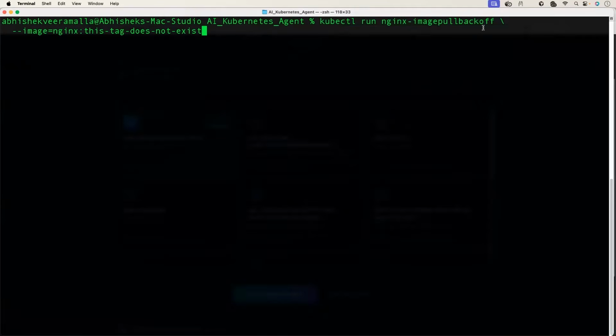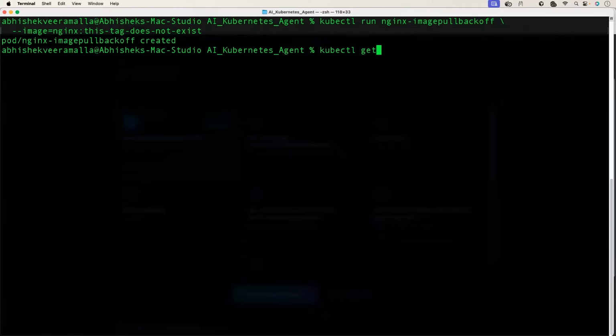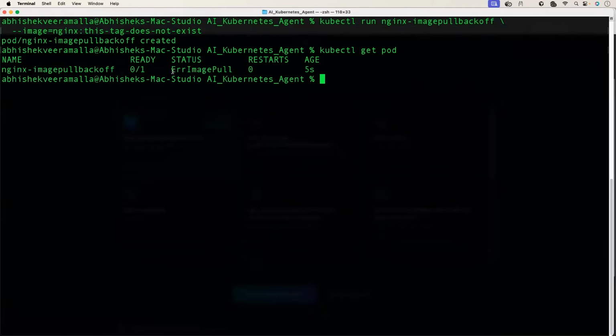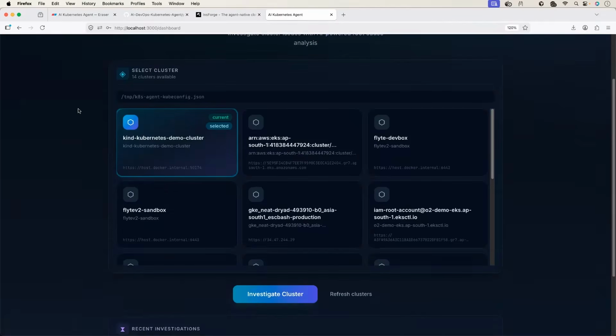This is an Nginx pod that has an invalid image. kubectl run nginx-image-pull-back-off. This tag does not exist. So basically, when you run this, a pod will be created and the status of the pod would be image pull back off. There you see error image pull and the next status would be image pull back off. Perfect. Now we should see this.